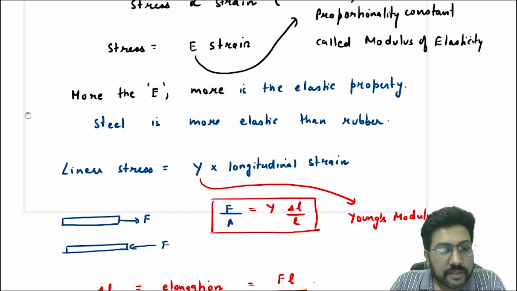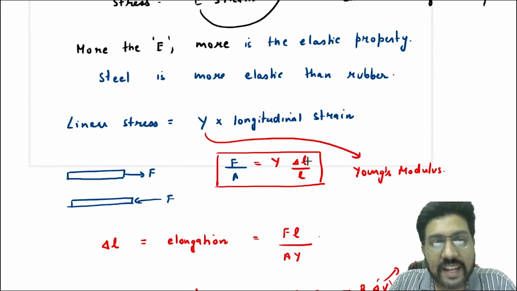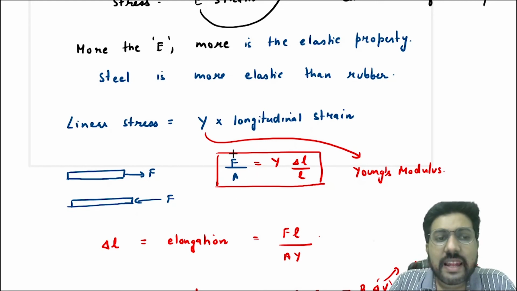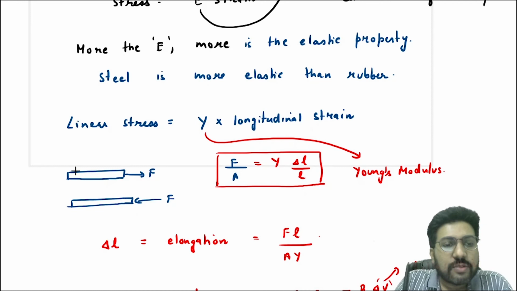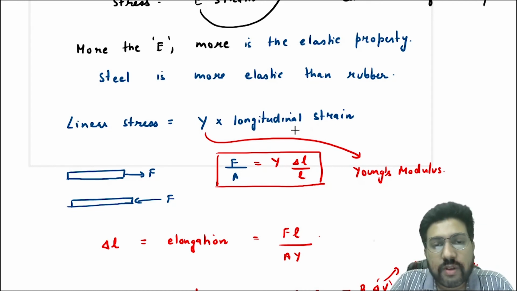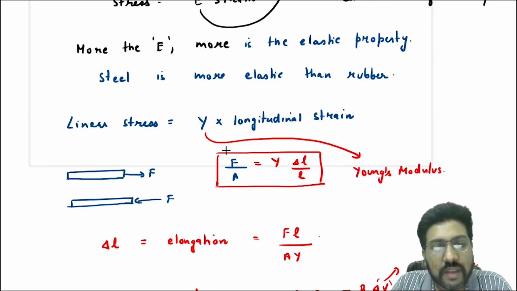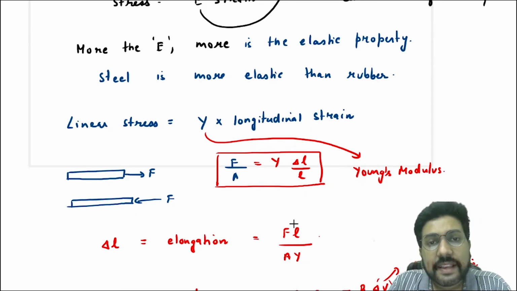Now if this is the body and you are applying a force so that the dimension is changing linearly, you will say that F by A is equal to Y delta L by L. So this is the longitudinal linear stress, this is the longitudinal strain, and this is the Young's modulus. Sometimes they will ask you what is the elongation in a rod due to a force. So delta L is the elongation in the rod, and you will write delta L is equal to FL by AY.